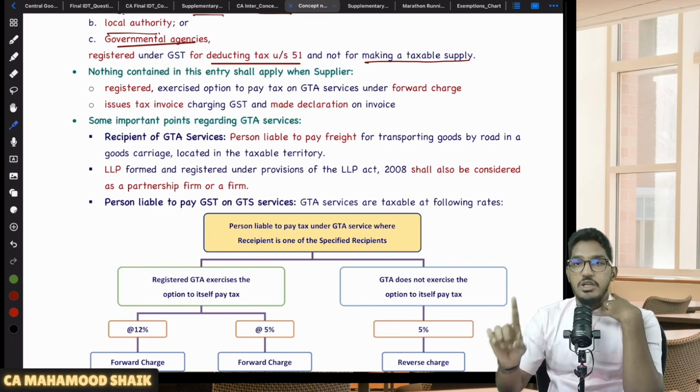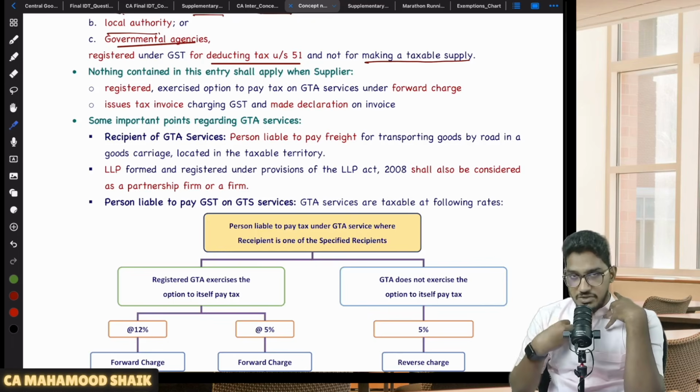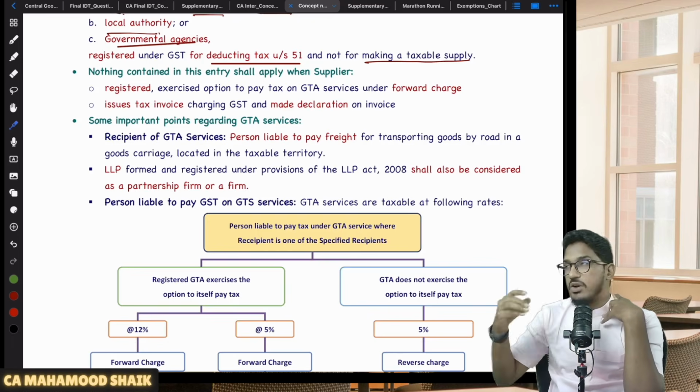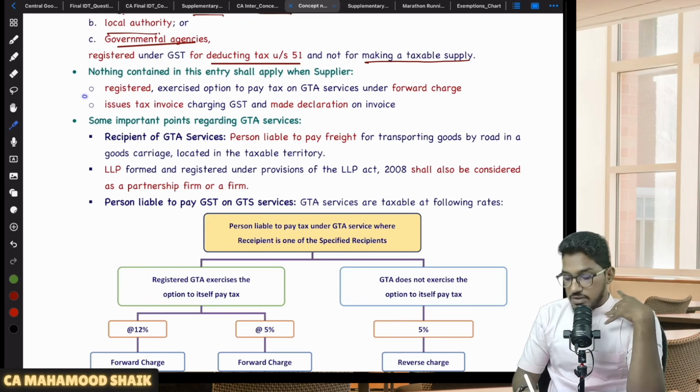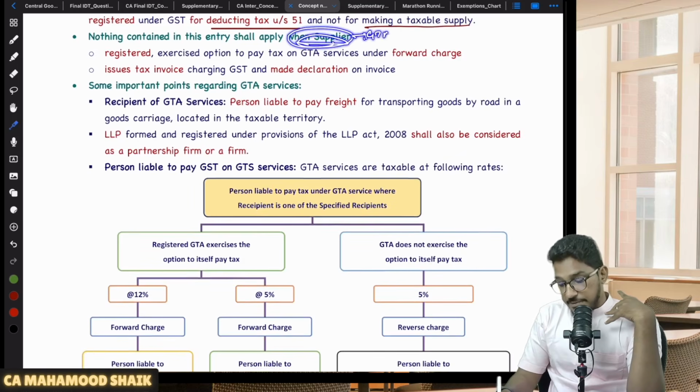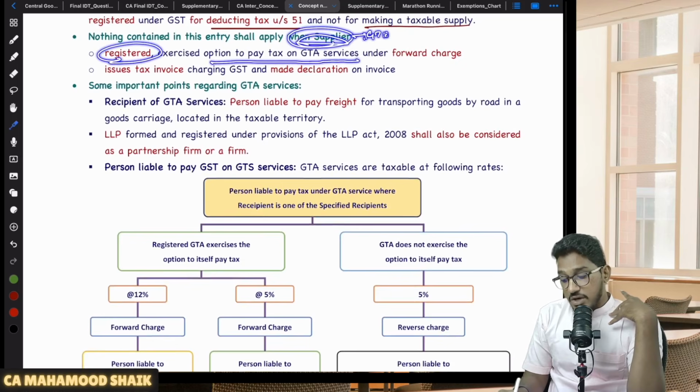Actually, it is RCM. But for these GTA service providers, they have given one option. What is that option? Boss, if you come forward voluntarily and say that I will take registration and I will pay the GST under forward charge mechanism, then we are very happy with you. Then we will make the forward charge mechanism applicable, not the reverse charge mechanism. So that's what they say here. Nothing contained in this entry shall apply when the supplier, who is the supplier? GTA. When the supplier is registered and he has exercised the option to pay the GST on GTA services under forward charge mechanism.